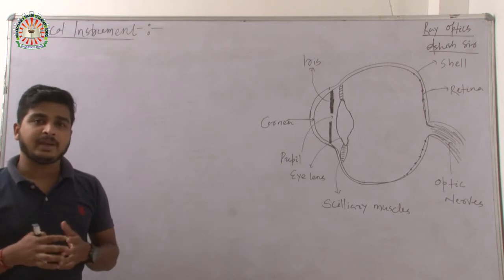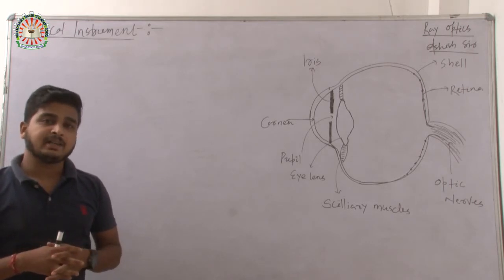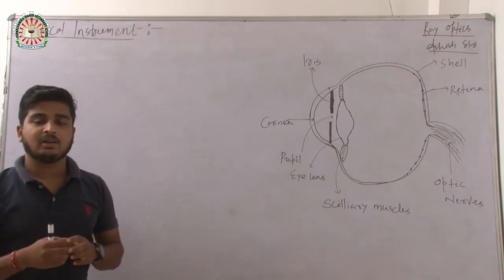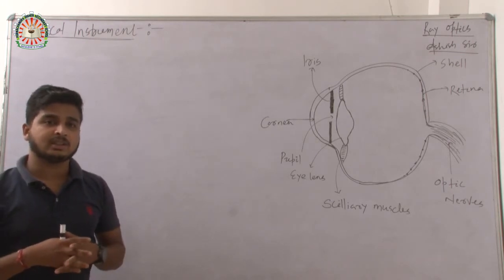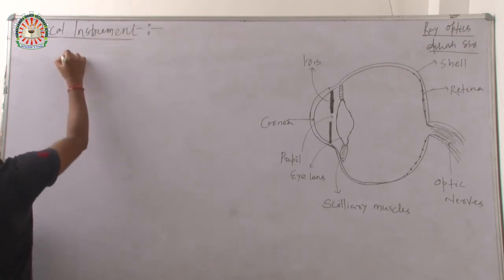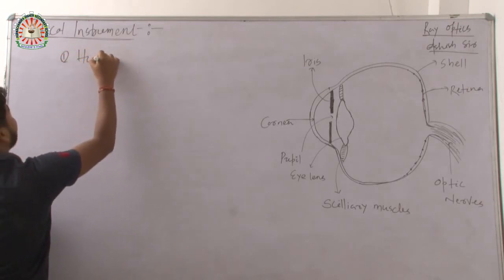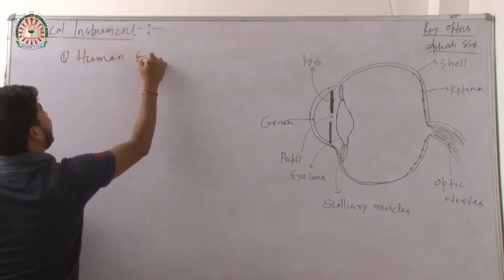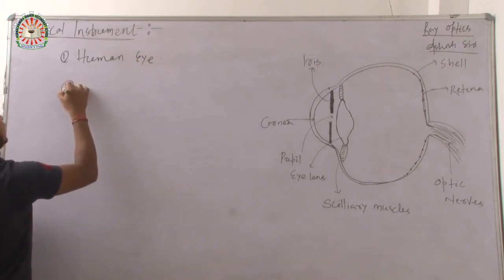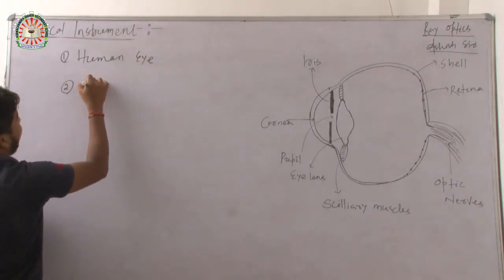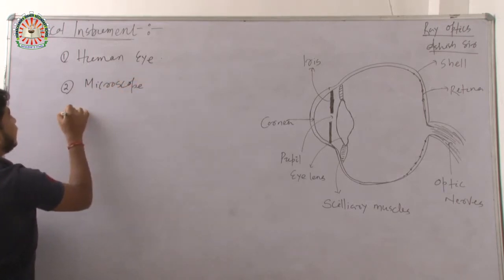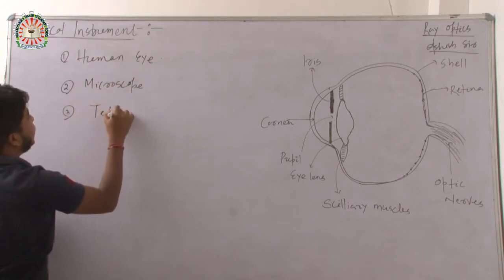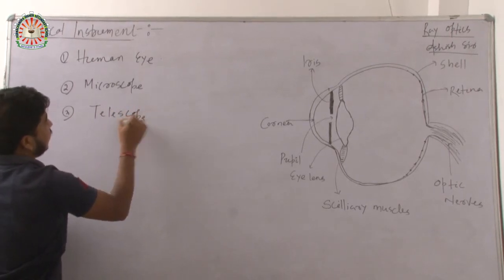So there are so many optical instruments, but in our discussion there are only three that we are going to discuss. First one is the human eye. Second one is the microscope, and the third one is the telescope.